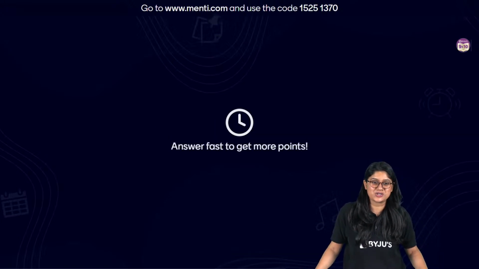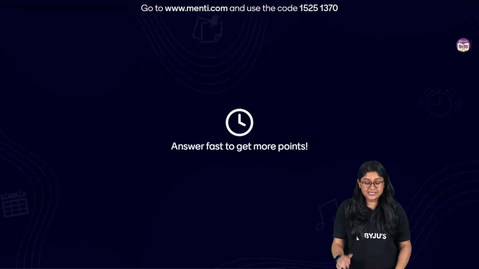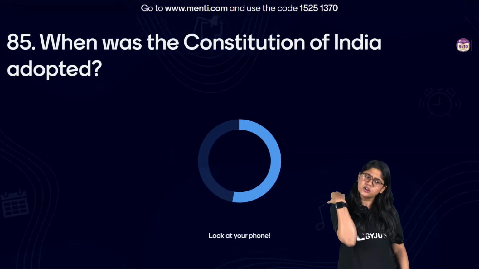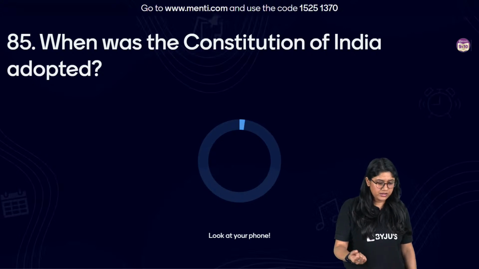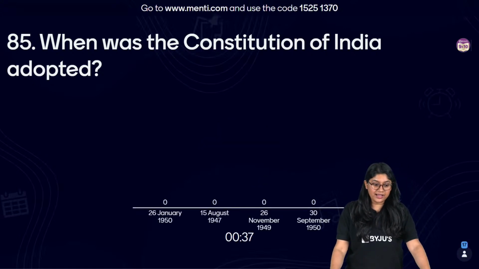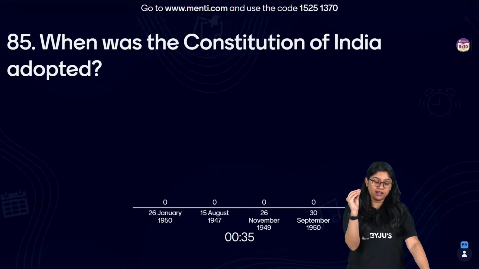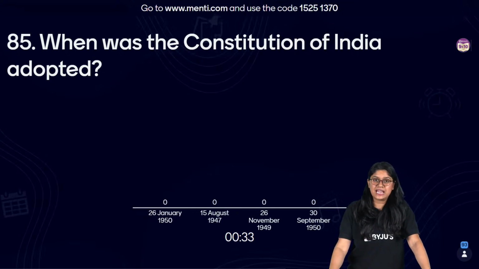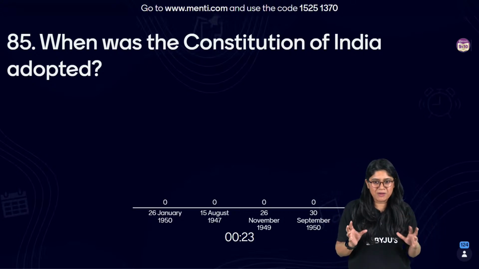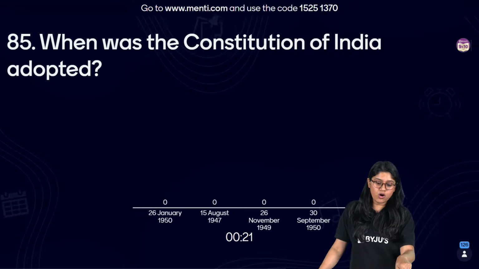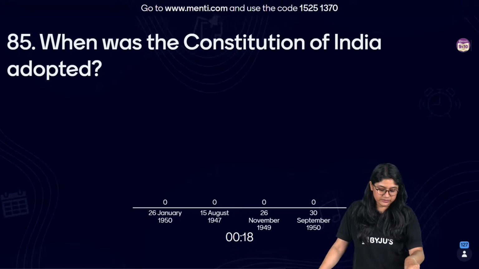Let's take a look at question 85. See, everyone, I can see your answers over here. So very good. I might not be able to call out your names, but very good, everyone. When was the Constitution of India adopted? 26 January 1950, 14 August 1947, 26 November 1949, or 30th September 1950. There are only two options which might confuse you. When was the Constitution of India adopted? Think about it, everyone.